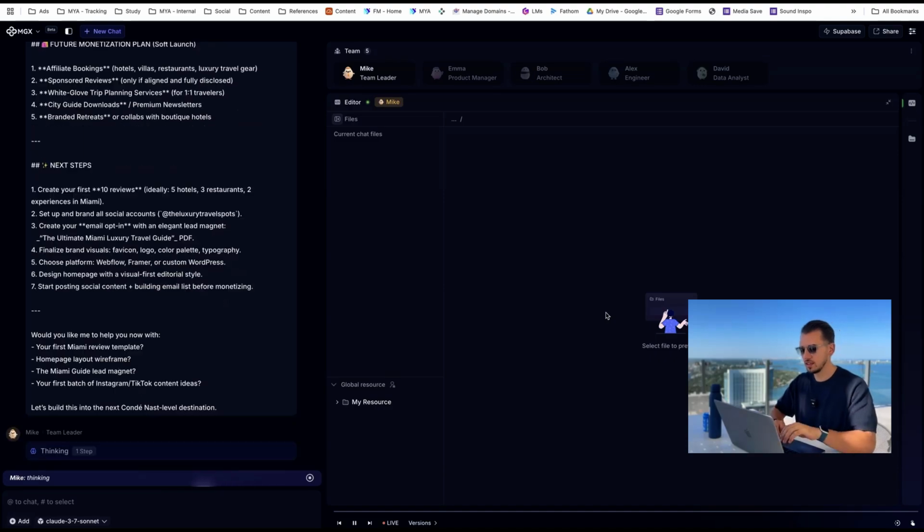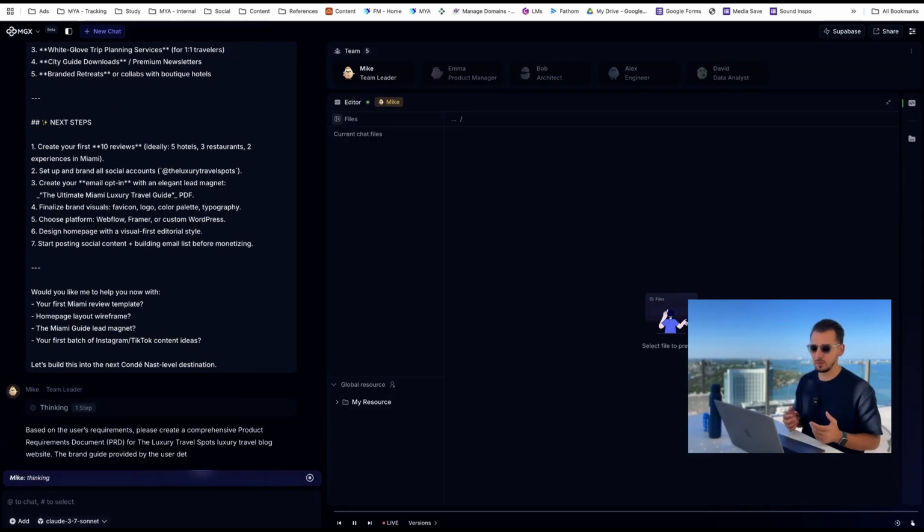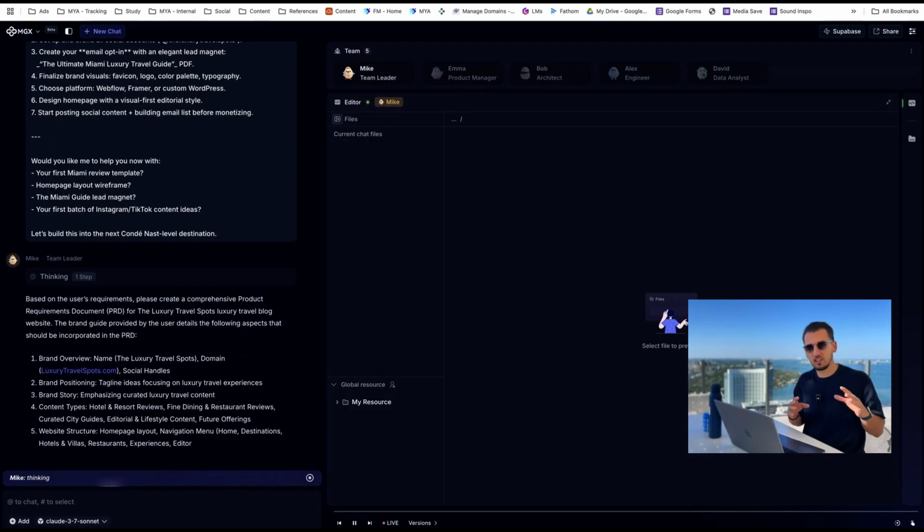So we have different agents. I love it how they named them. We have Mike, Emma, product manager, Bob, architect, Alex, engineer, David. That's kind of cool. If you guys have used Replit, Lovable, Bolt, Cursor, any of these before, you have one agent and that agent does everything for you.